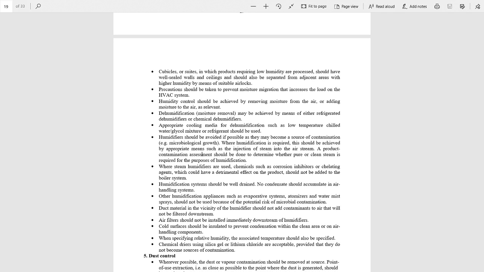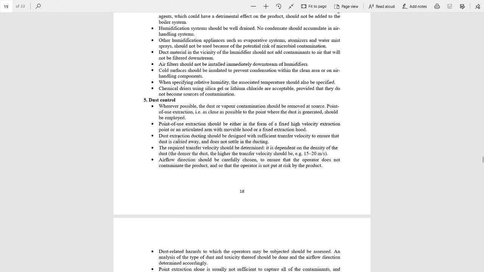Dehumidification is the process in which we remove the moisture. Dehumidification, or moisture removal, may be achieved by means of either refrigerated dehumidifiers or chemical dehumidifiers, but humidifiers should be avoided if possible because they may become a source of contamination. These are the points related to humidification.